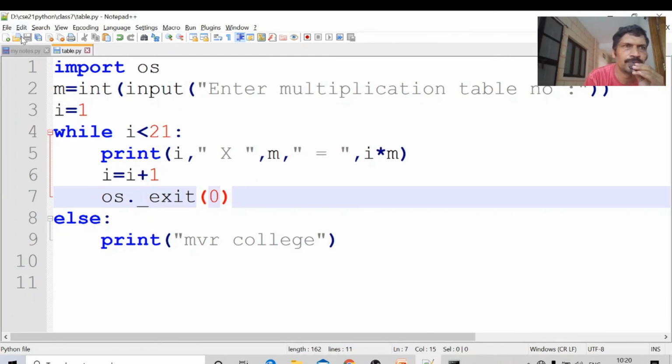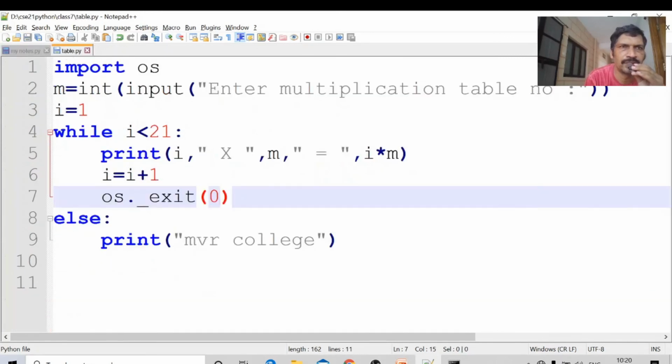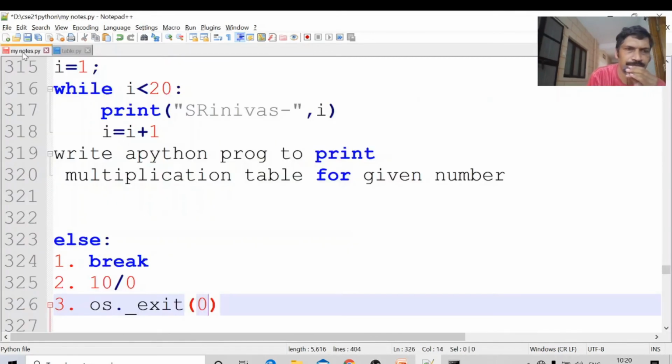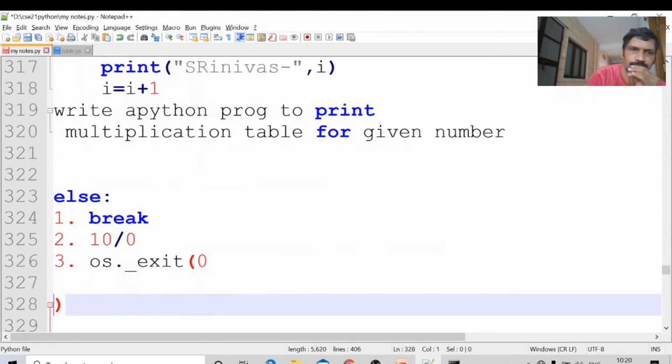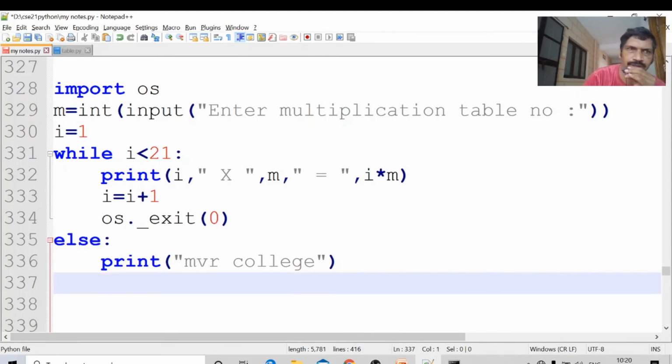Similar to the for loop, in this situation also the while loop's else block is not executed. Control A, Control C. Okay, these are the situations in which the else block of the while loop is not executed.